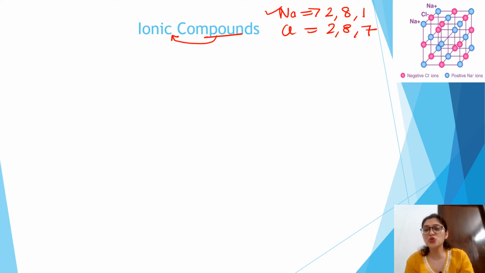I want to lose my 1 electron so that I become stable and complete the octet rule. On the other hand, chlorine is just like a beggar, and chlorine said, please give me this 1 electron so that I become 8 and complete my octet. So in this way, the compound which is formed by this transfer of electrons is known as the ionic compound.